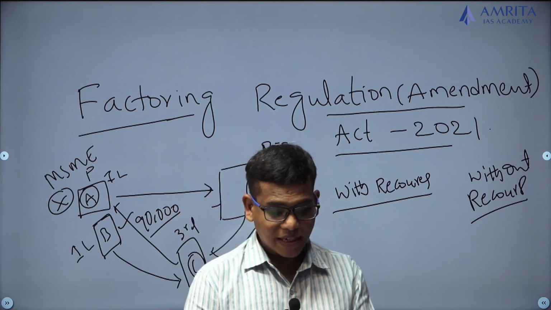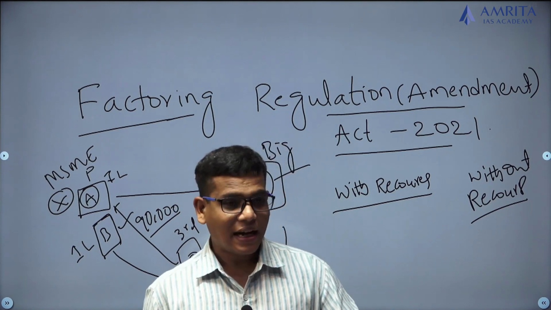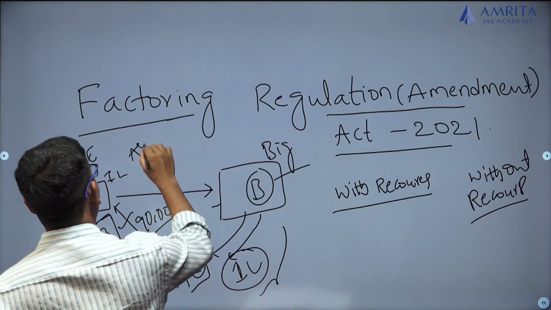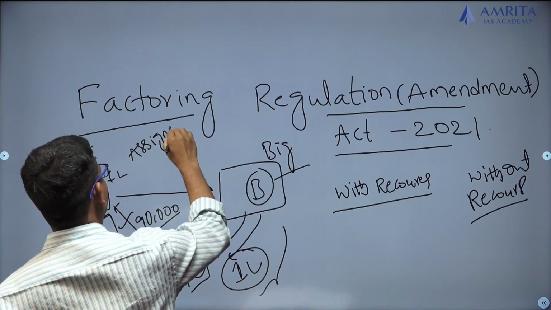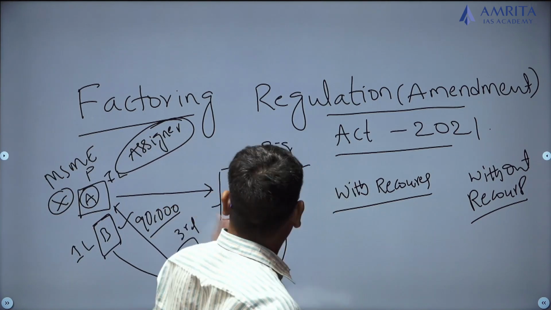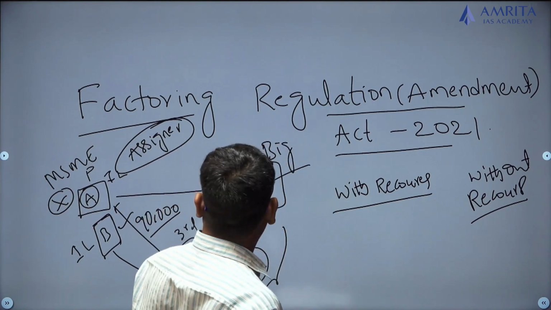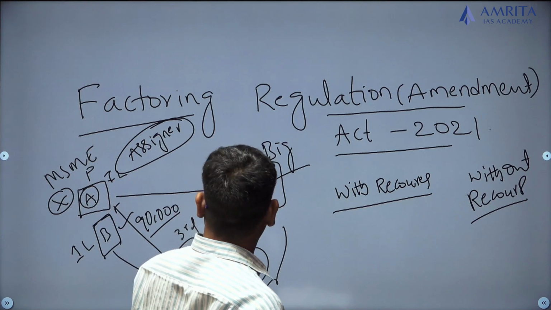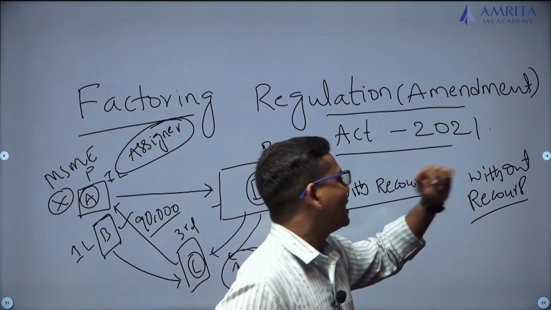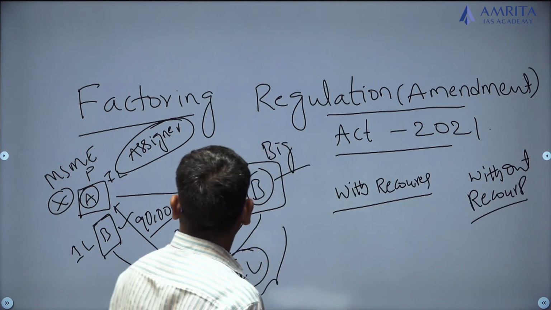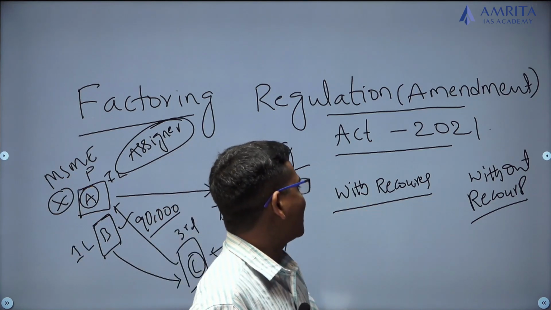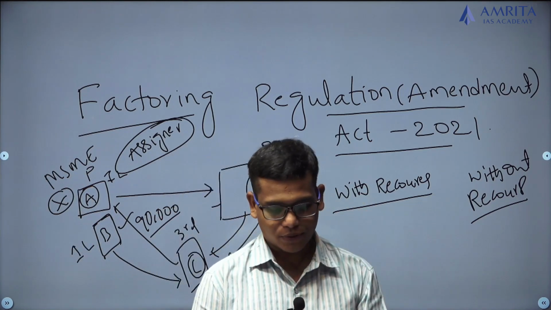Now, in this, there are two terminologies. One we call the factor, and this person we will call the assignor, or assignment. So this is the assignor and this is the factor, and the assignor will sell the trade receivable to the factor, and the factor takes the total liability. We call it factoring without recourse. But if the assignor has any responsibility, we call it factoring with recourse.